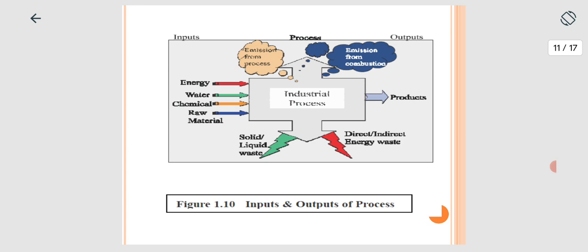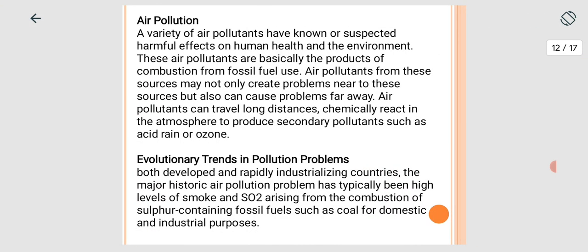Energy, water, chemicals, and raw materials enter the industrial process. Many gases are produced and released to the outside environment. So the environment is damaged by this energy use, which is very harmful for human lives and the environment. These are the figures on the output and input process of energy and environment.